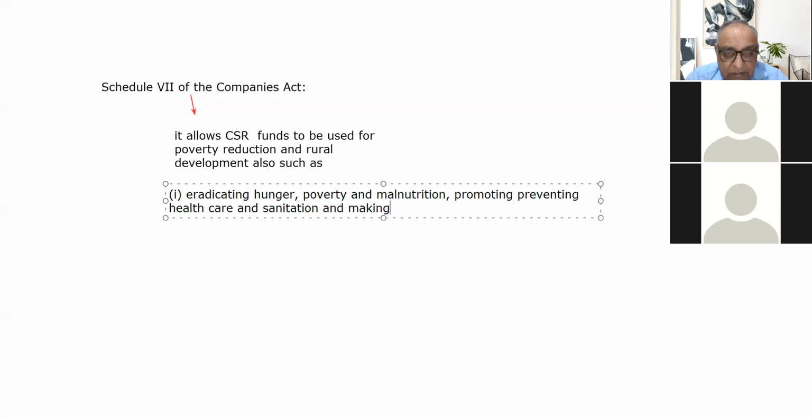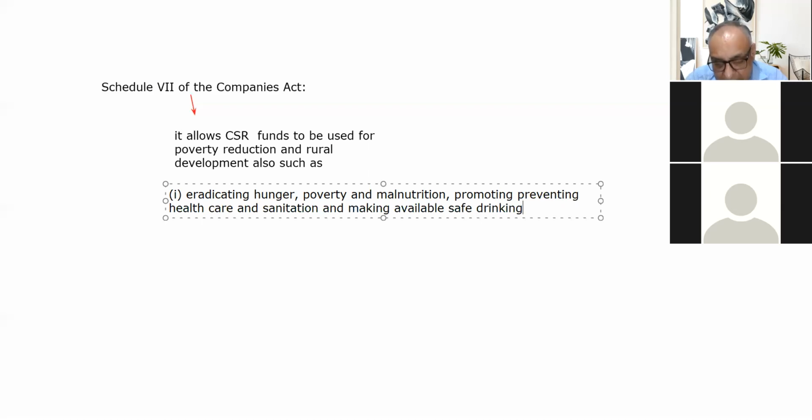This is a very important point, because questions related to corporate social responsibility are very important questions.